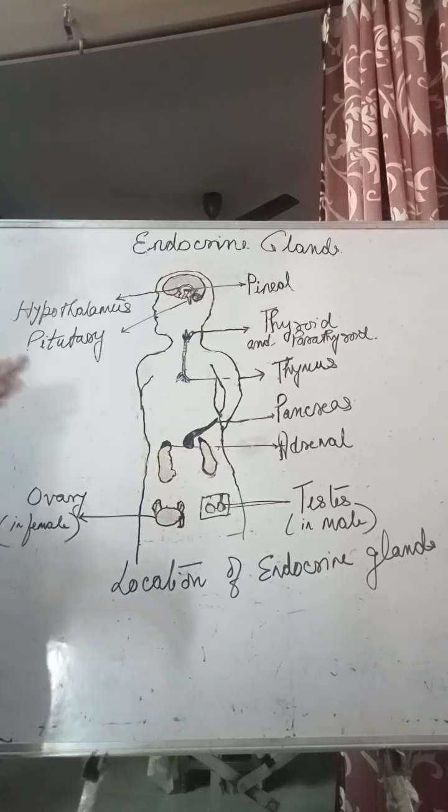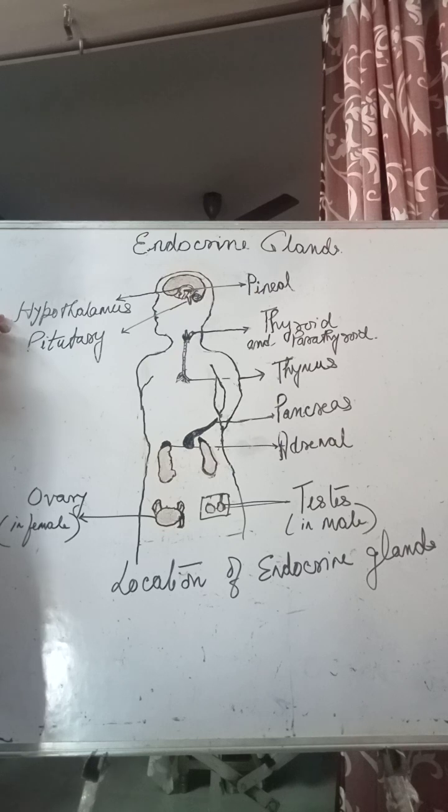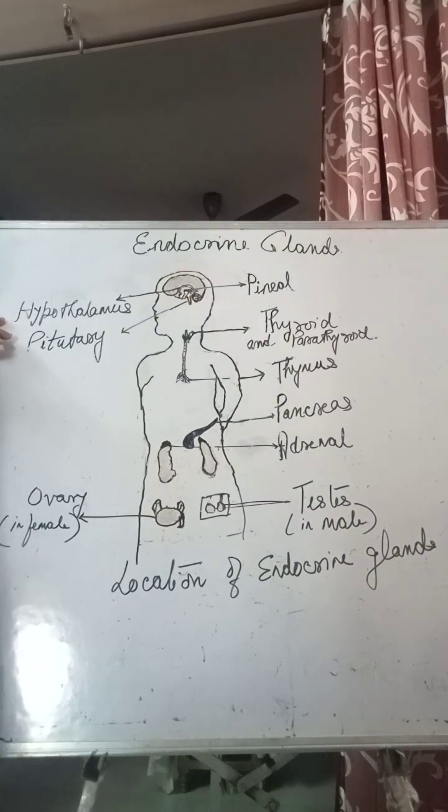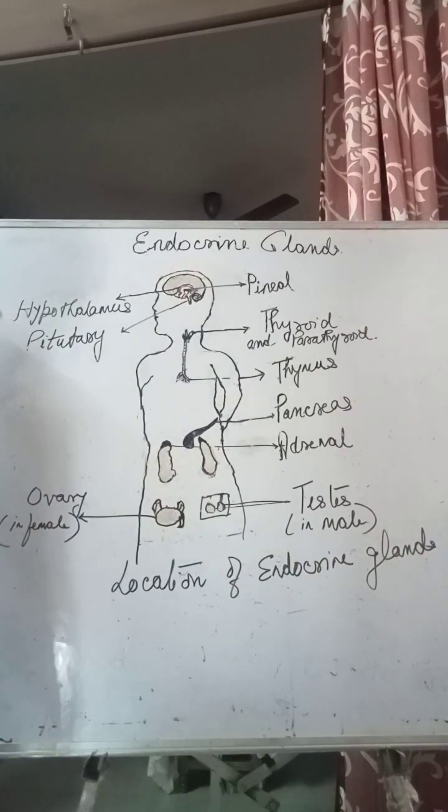Okay, fine. Another type is the inhibiting hormones that the hypothalamus is producing. The example can be the hormone which is inhibiting the release of growth hormone.